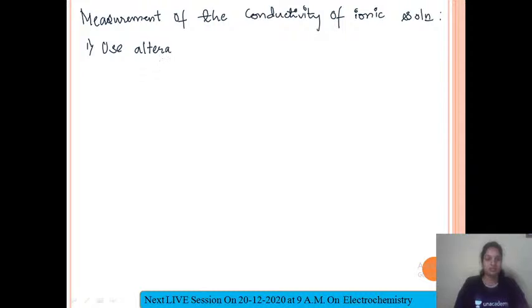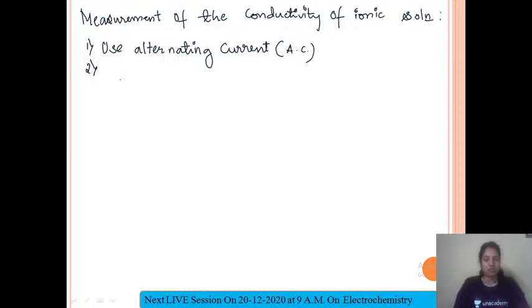That will not change the composition of the solution. First problem is solved. This is the source of power, AC as the alternating source of power.